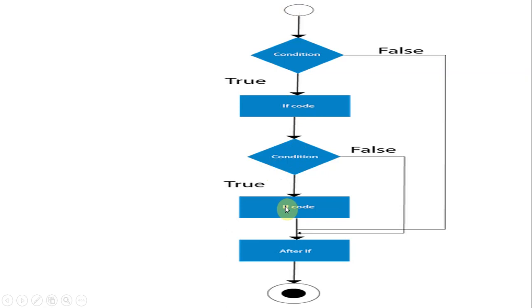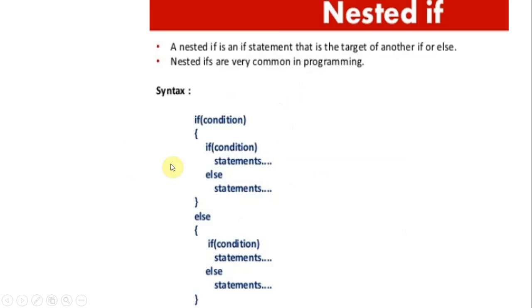You can nest any number of if statements. Nested if is not limited; you can include any number of ifs inside another if else. If the condition is true, we go to this part, not the else part.